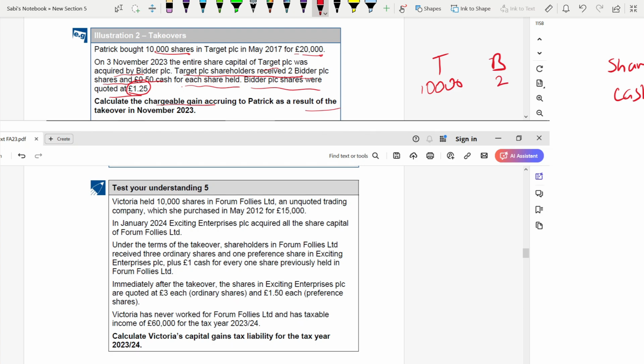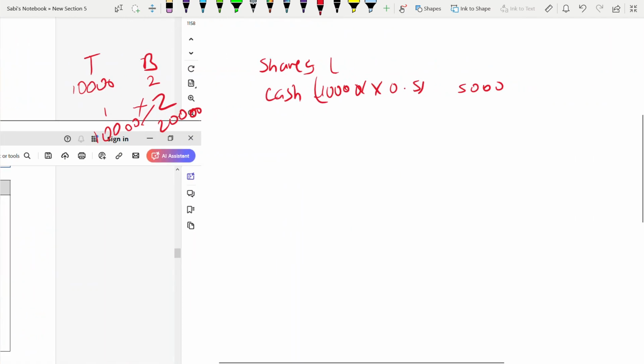Two, that means for one target, they will receive 2. So if it's 10,000 target, how much they will receive in B? It's cross multiplication, 20,000 shares. So 20,000 shares are quoted at 1.25, which would be 25,000.